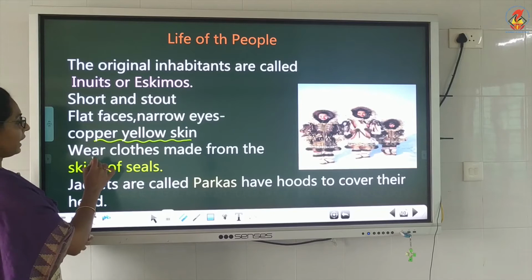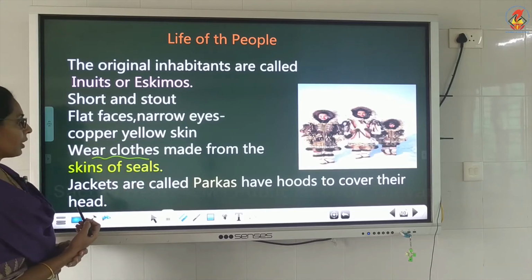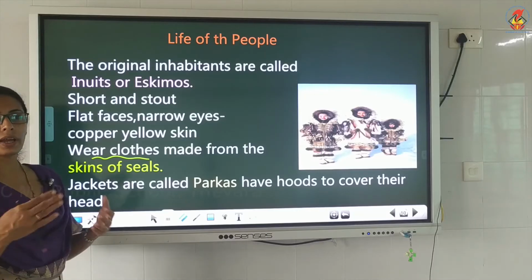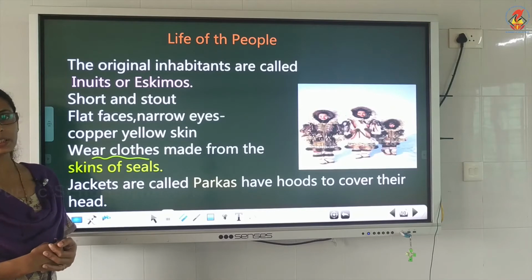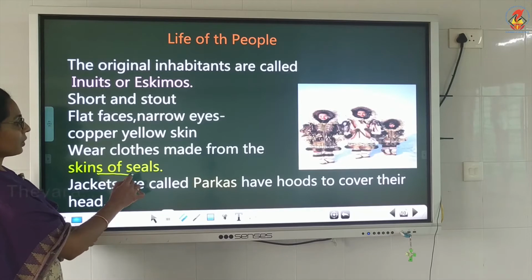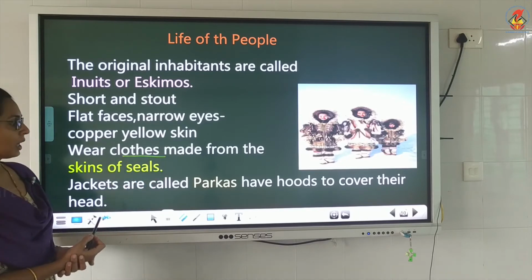They always make their clothes from the skin of seals. We already know that seals are found there. After hunting, they take the skin of the seal and use it for making clothes.